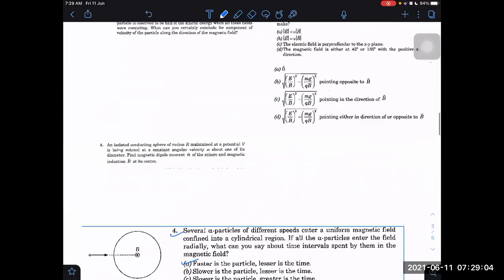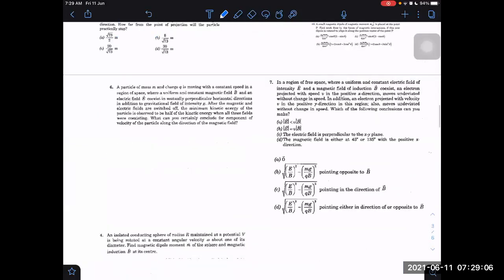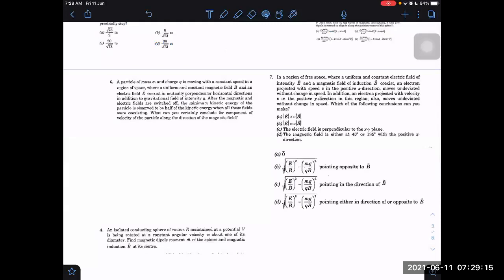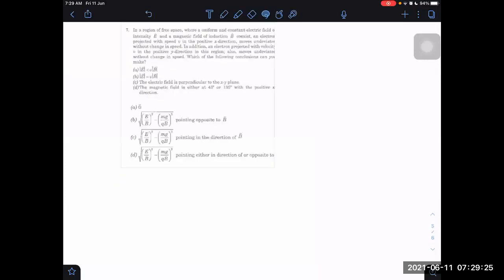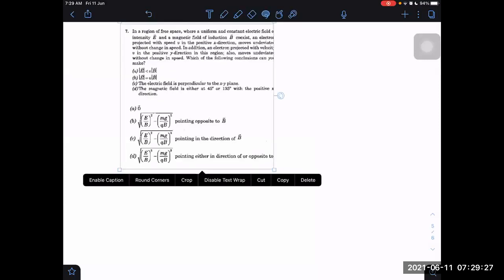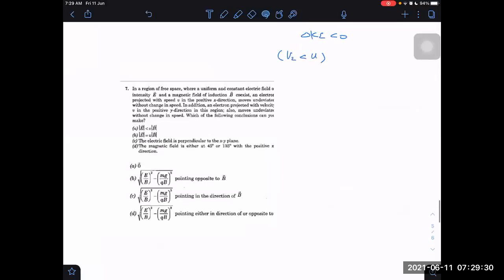Next we have question number, let us take 7th. I don't know where I kept this. Sixth one. Question number 7th. It is different, I think.